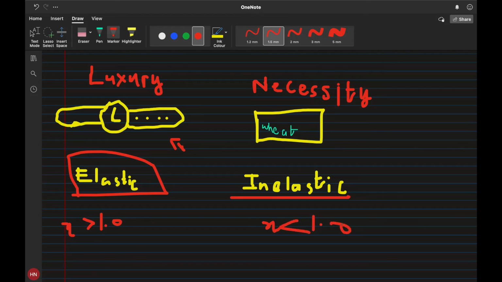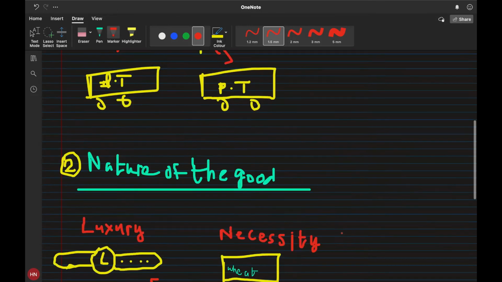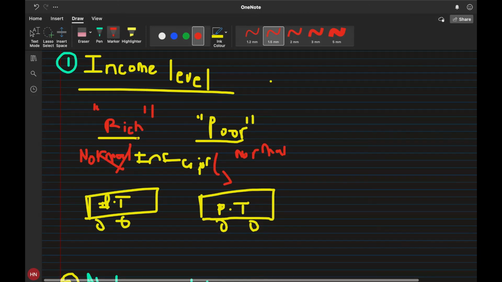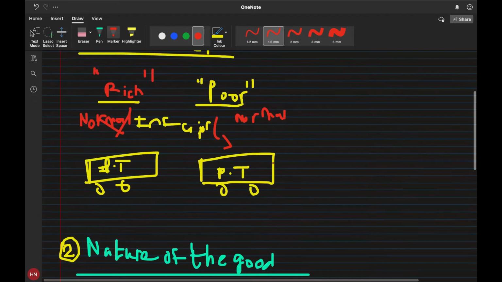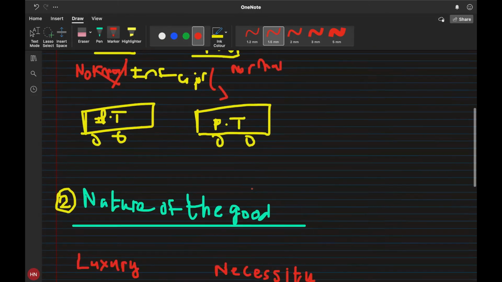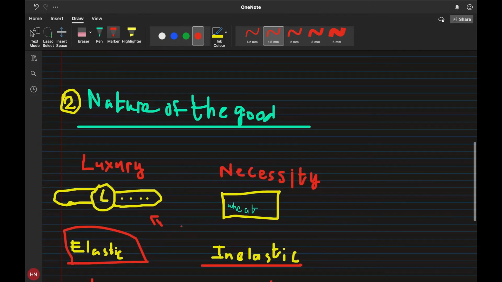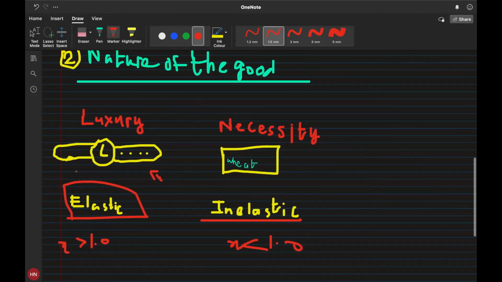And so in the end, what we come up with is that basically there are two main factors: income level, which is the base income, rich or poor, and then for the rich, a lot of goods are inferior as compared to the poor people for whom a lot of goods are normal in terms of the demand for those goods. In terms of the nature of the good, luxury and necessity are two different classifications we can make, and they determine whether the demand for certain goods will be income elastic or income inelastic. So that's pretty much it from this video.